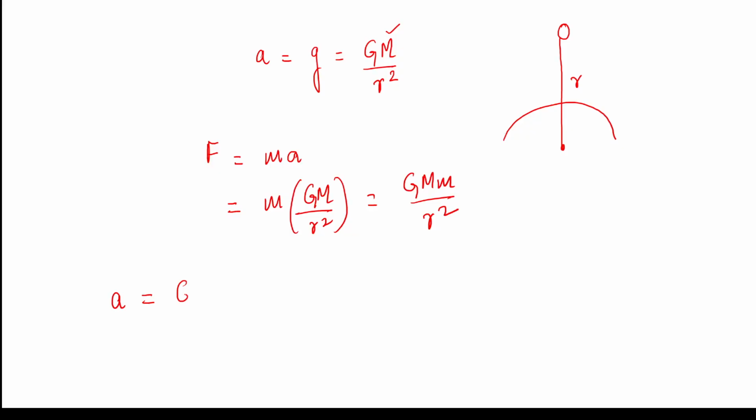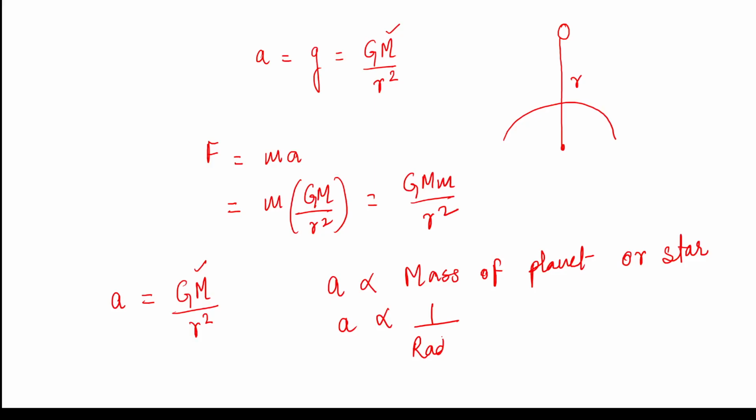So acceleration due to gravity is proportional to the mass of the planet or the star whose gravity you're trying to calculate, and of course it is inversely proportional to the radius square of the planet. Again, r is the radius of the planet.